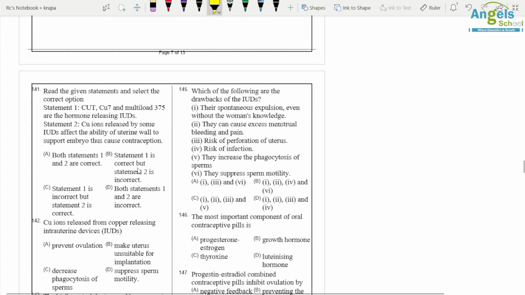Read the following statements. Copper T, copper 7 and multiload 375 are the hormone releasing IUDs. Copper ions released by some IUDs affect the ability of the uterine wall to support the embryo and thus cause contraception. So here both statements are incorrect.